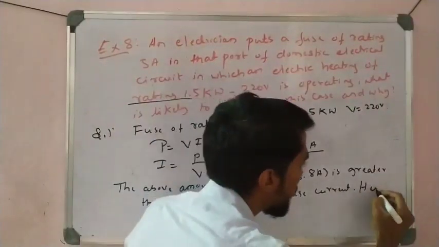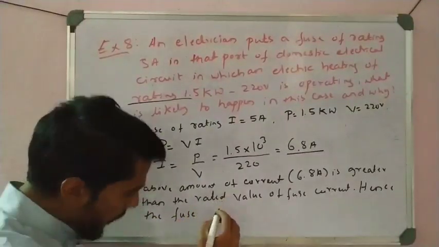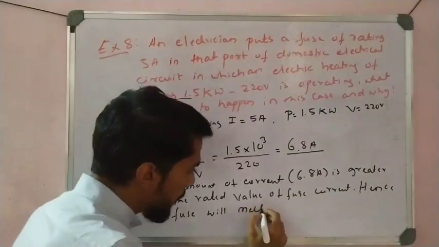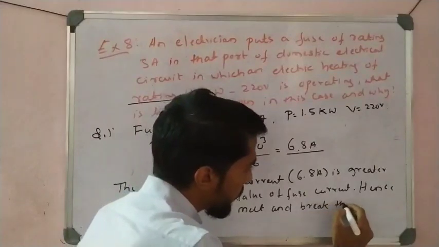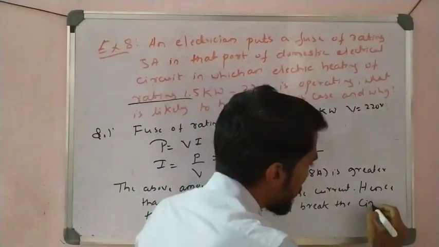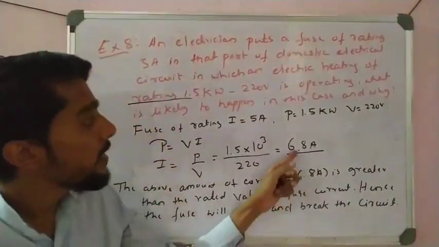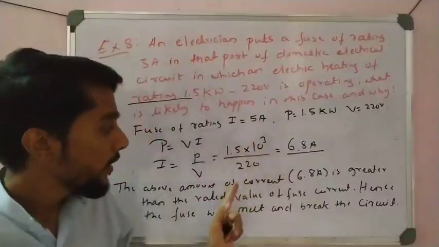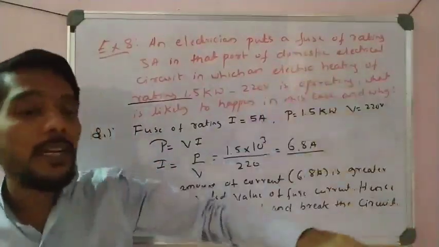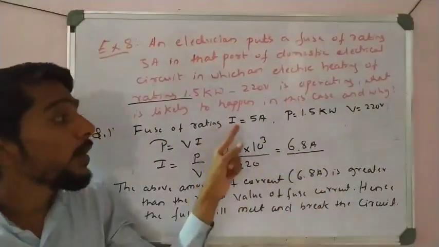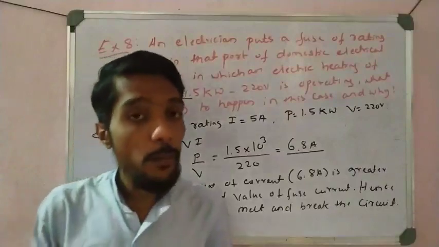Hence the fuse will melt and break the circuit. Okay, students, if the current is lesser than 5, it means the rating is greater than the given current, so the circuit does not break. But whenever the current is greater than the given rating of the fuse, then the circuit breaks. That is a very important point you have to remember.